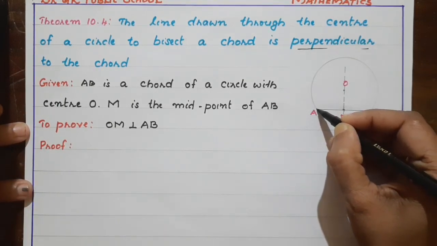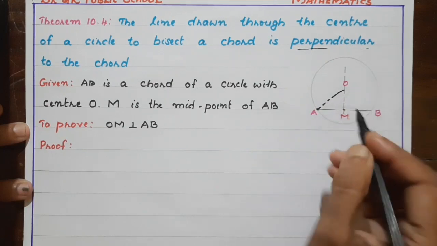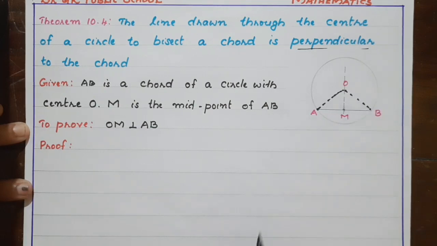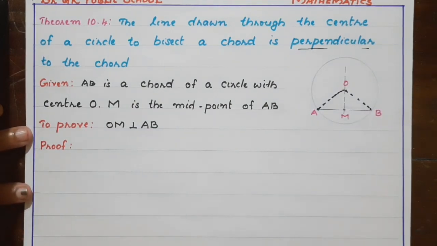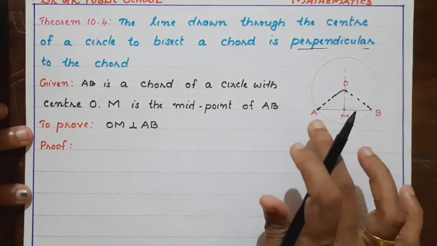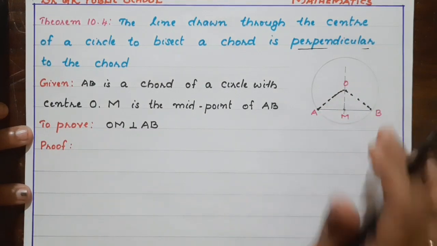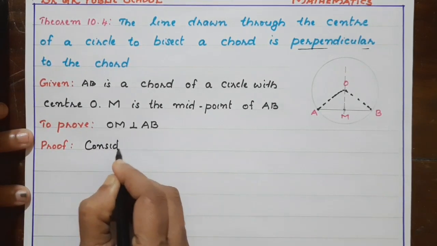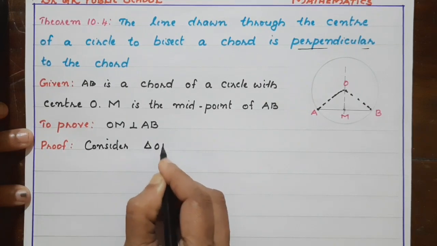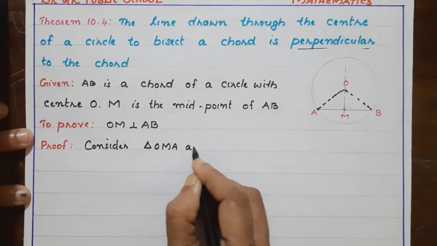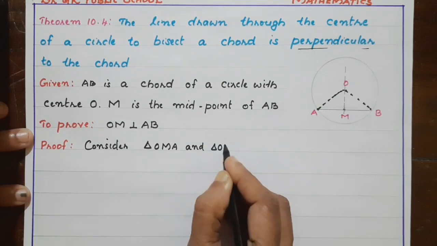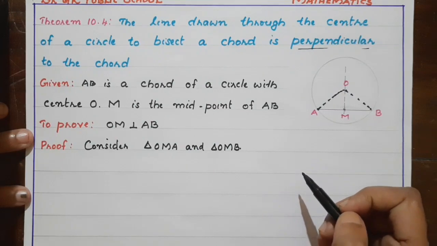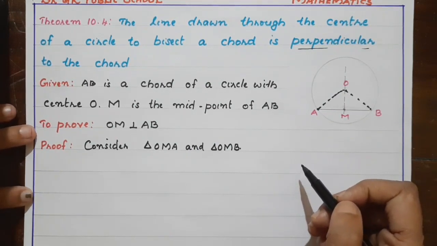So here I am joining OA and OB. Now consider triangle OMA and triangle OMB. Are they congruent? What are the equalities we can consider?